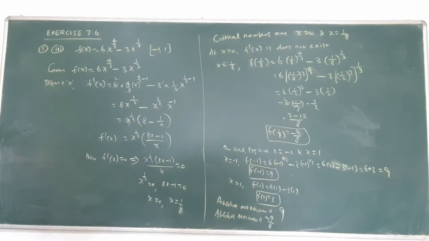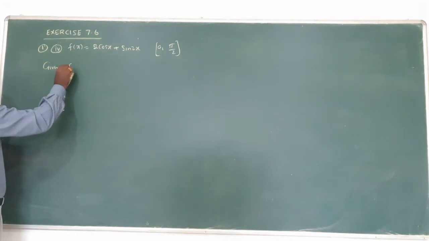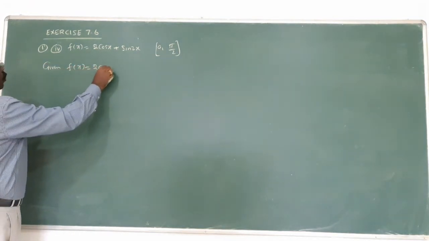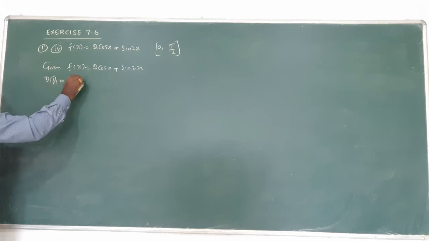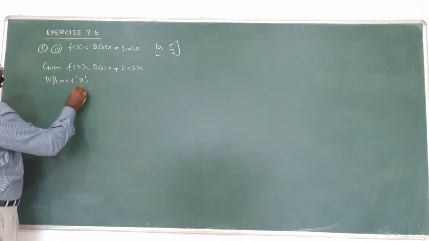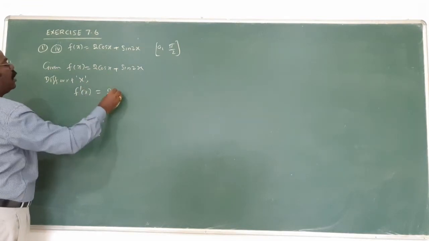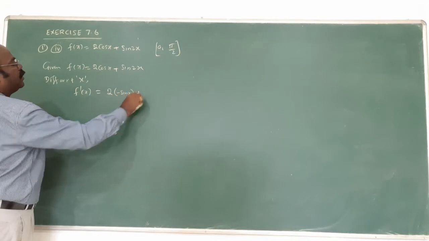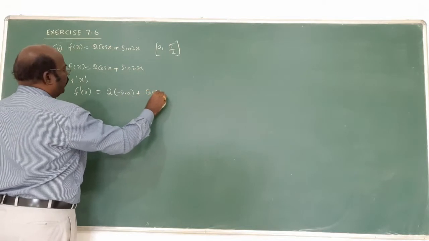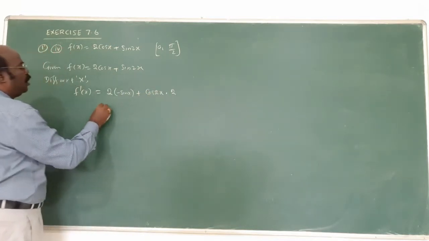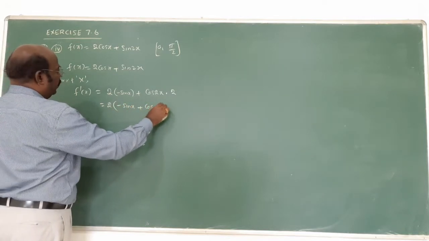One more question is there in this. Now, the fourth question is the same only. Given f of x equal to 2 cos x plus sin 2x. Now differentiate with respect to x. Am I right? So f dash of x is equal to 2 into differentiation of cos x, which becomes minus sin x, plus differentiation of sin 2x becomes cos 2x into 2, that is important. 2 is common, minus sin x plus cos 2x. This is the first derivative.